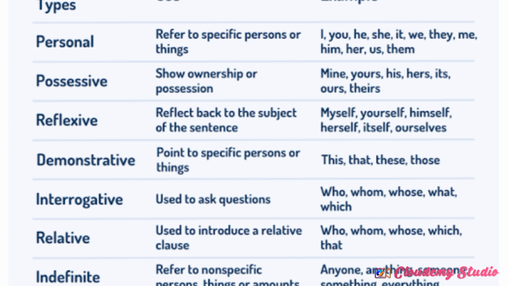Next one is demonstrative pronoun, to point out a specific person or thing. This, that, these, those. This is my class. That is your school. These are my apples. Those are your bags. So showing and pointing out something, of a person or a place or a thing, comes under demonstrative pronoun. Some of the question words like WH words are also considered pronouns.